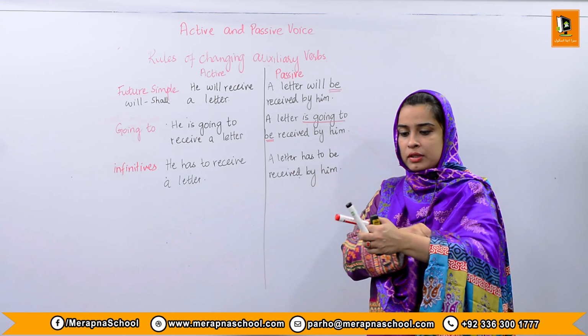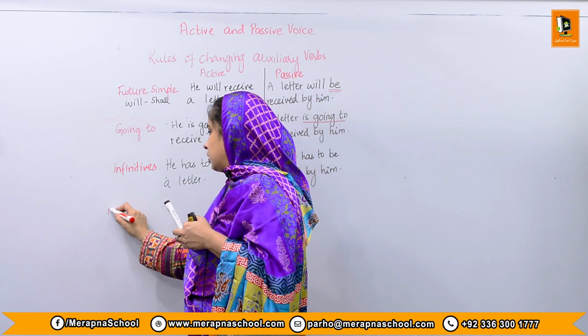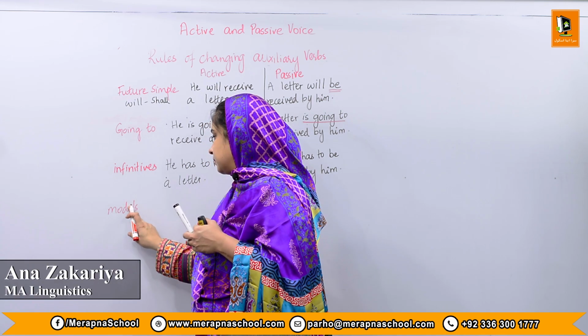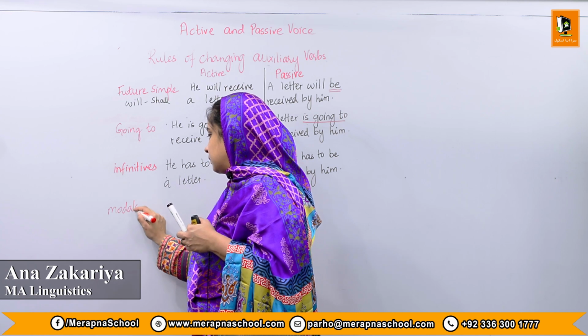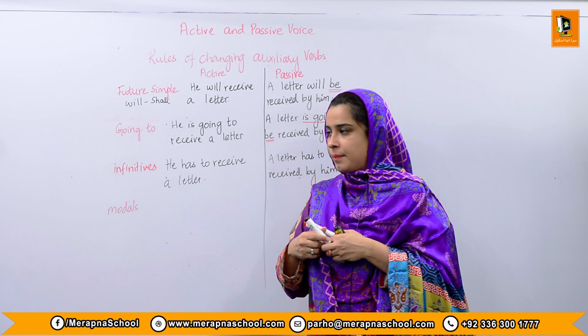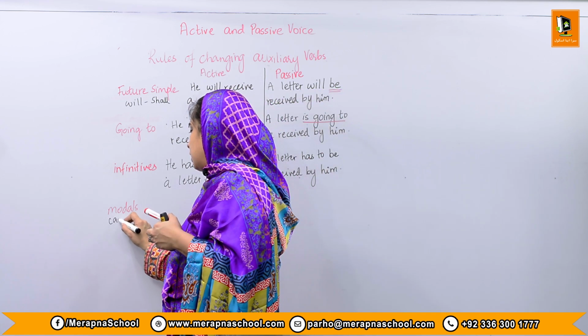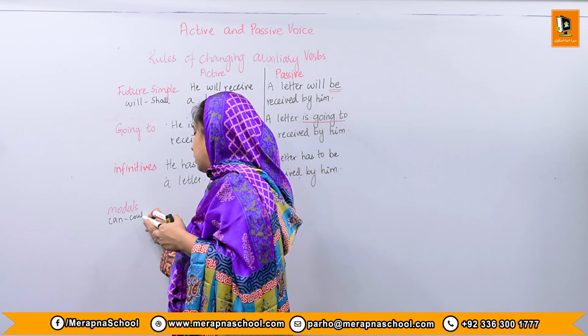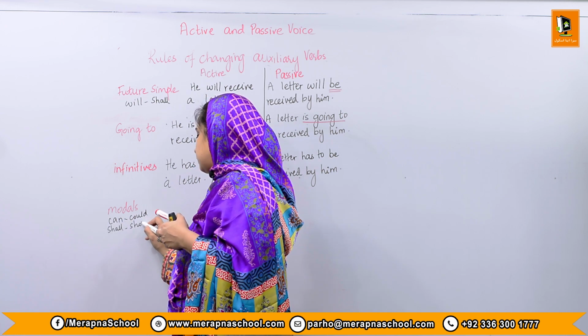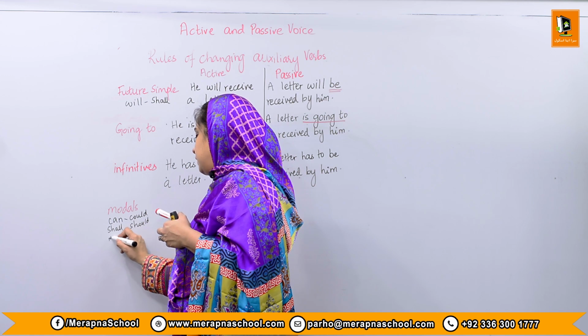Now let's talk about the modals. There are modal verbs as well, and let me give you the example. It could be can, could, shall, should, might. These are called modal verbs.